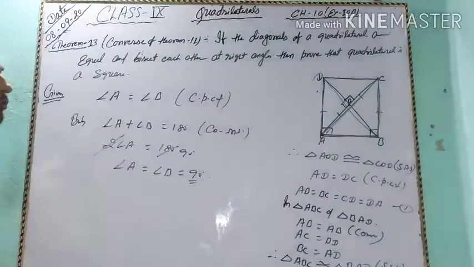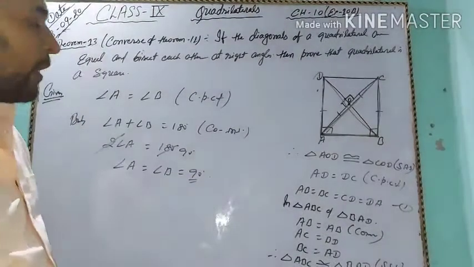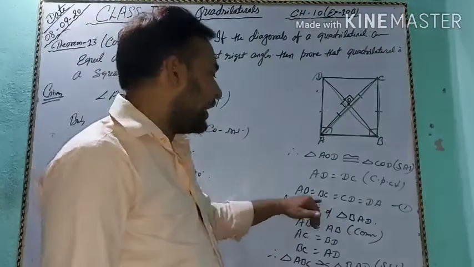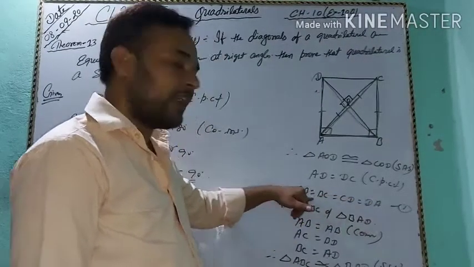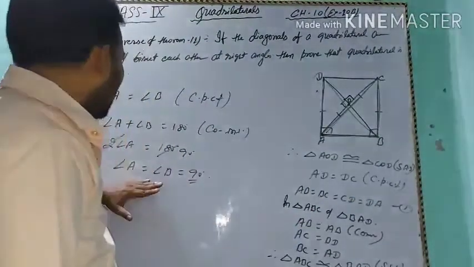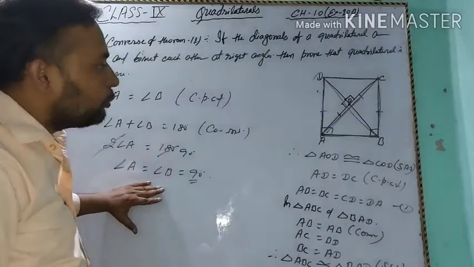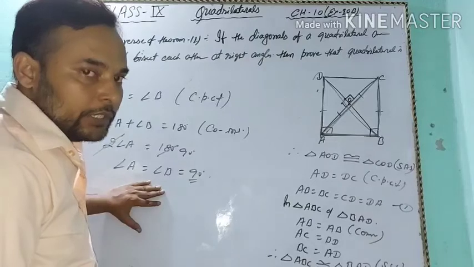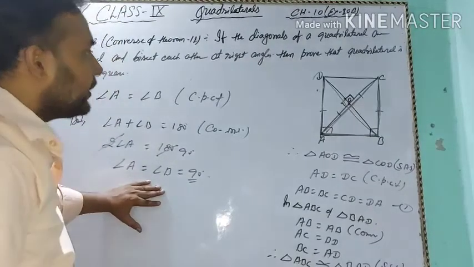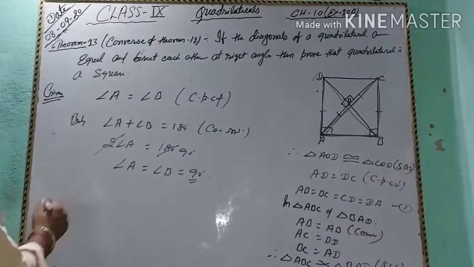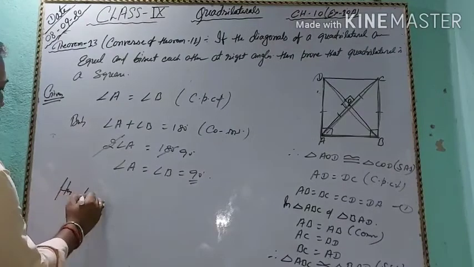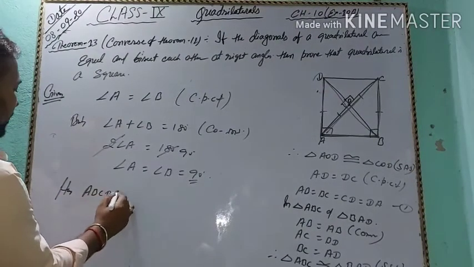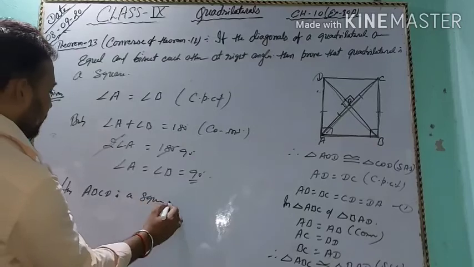Okay, for students, a quadrilateral whose all sides are equal and one of whose angle is 90 degree, then we say that ABCD is a square. Hence ABCD is a square. Okay.